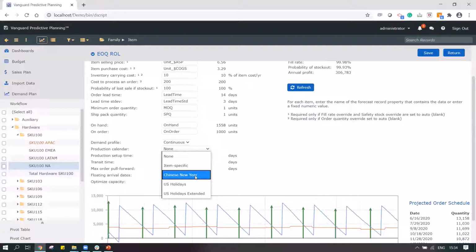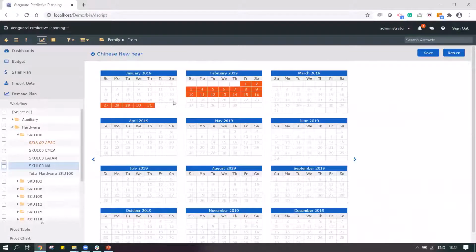I'm just making it up. Or maybe there are certain holidays we need to take care of, or if we are procuring our raw materials from China or any of the other locations, then we can also look at the production calendar.